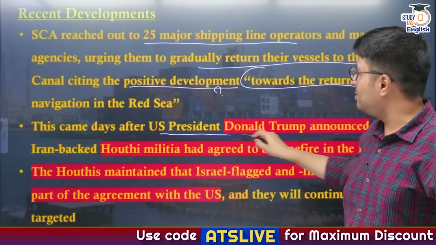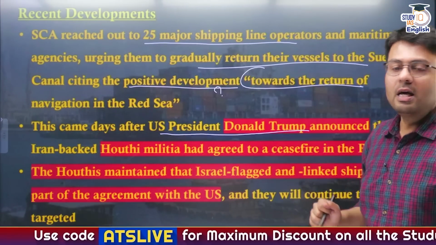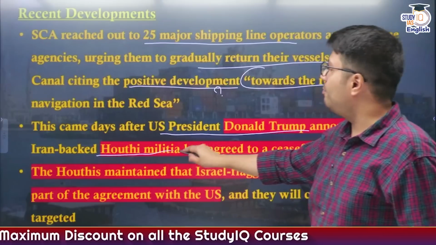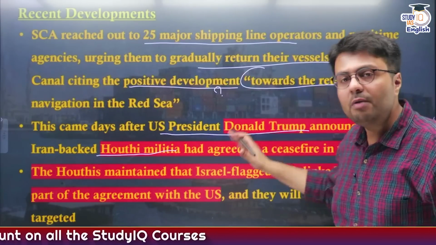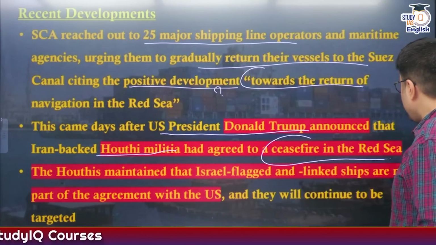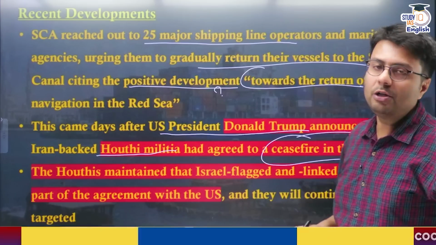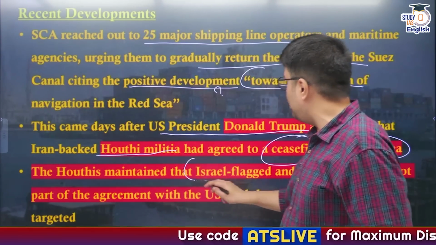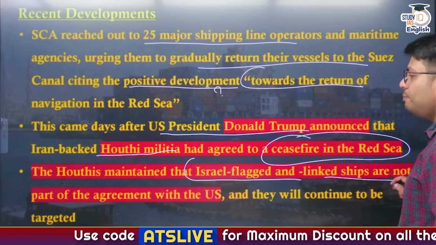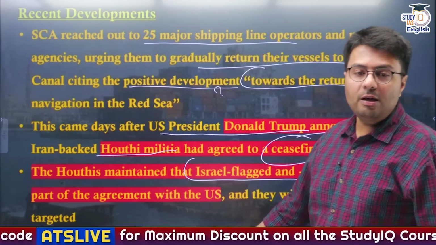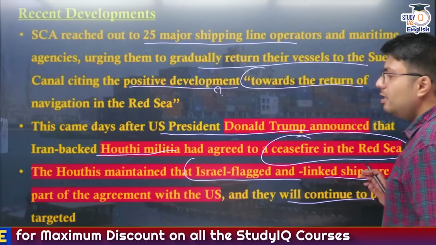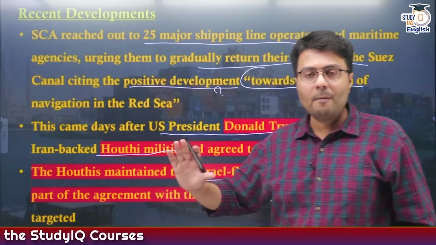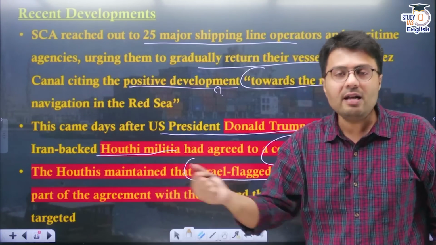It is after US President Donald Trump visited the Middle East. This allowed the US government to sign a ceasefire agreement with the Houthi militias, and the Houthi militias agreed not to attack any ships belonging to the US that were traveling through the Suez Canal region. But while doing so, they maintained that they will continue to attack Israeli flagged and linked ships that are not a part of this agreement with the US, and that they will continue to target these Israeli backed vessels. So therefore, this is not a complete elimination of violence from the region.